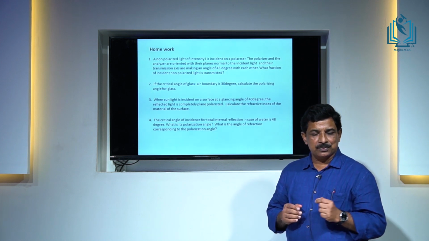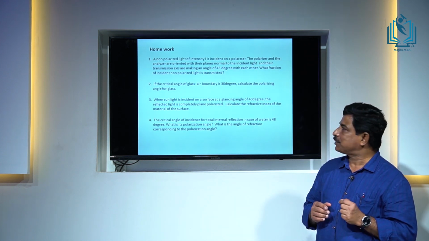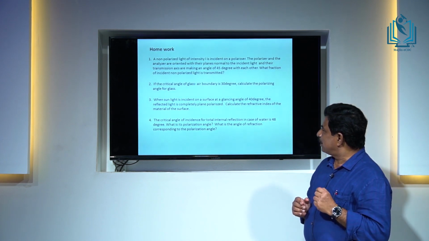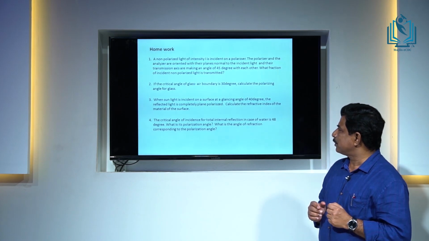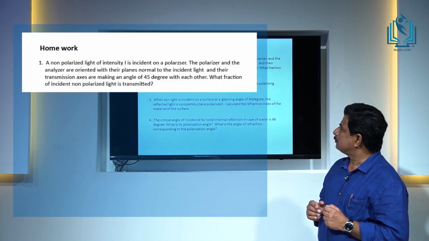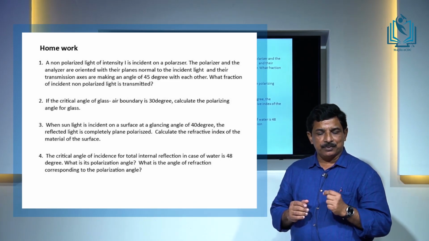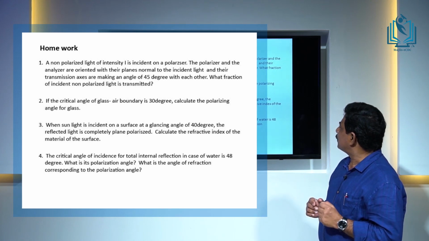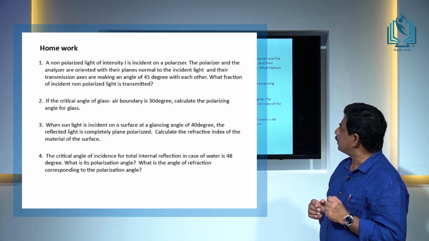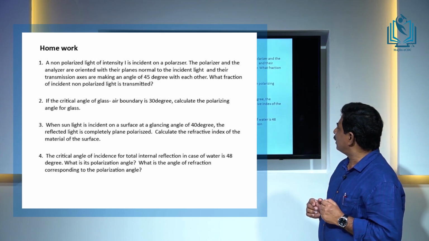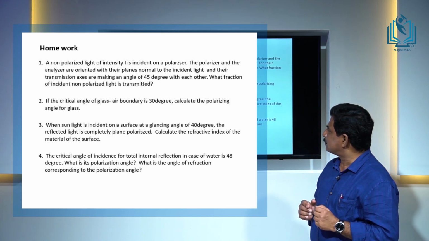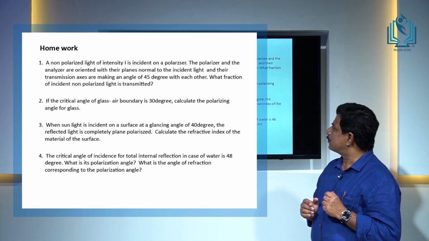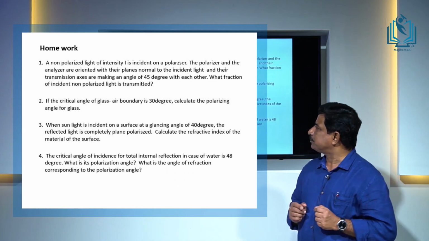Now a few questions regarding the portions which we discussed today. These are questions which came in different years' university question papers. First one: non-polarized light of intensity I is incident on a polarizer. The polarizer and the analyzer are oriented with their planes normal to the incident light, and their transmission axes are making an angle of 45 degrees with each other. What fraction of incident non-polarized light is transmitted?